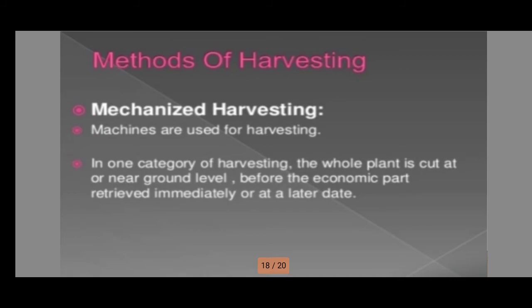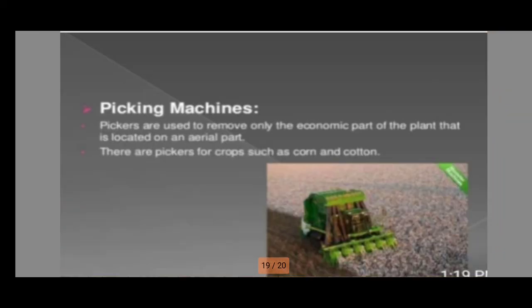Next method of harvesting. Mechanized harvesting machines are used to harvest. In one category of harvesting, the whole plant is cut near ground level before the economic part is retrieved, immediately or at a later date. Picking machines, or pickers, are used to remove only the economic part of the plant that is located on an aerial part. There are pickers for crops such as corn and cotton.